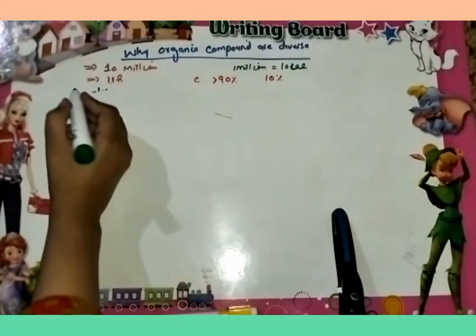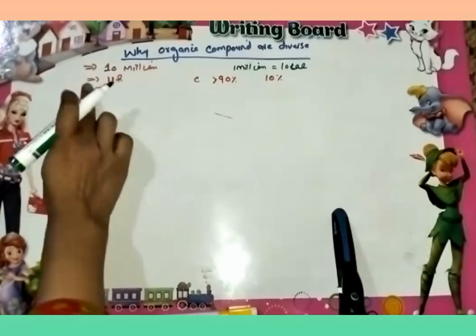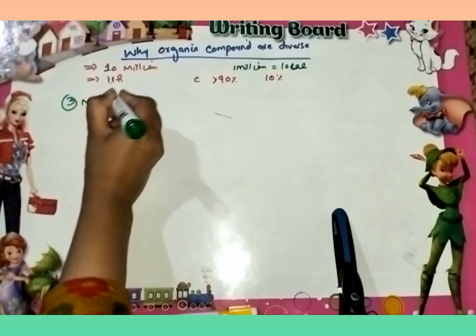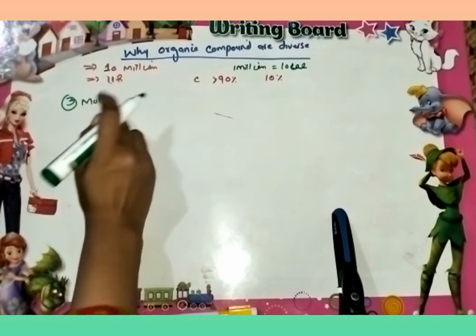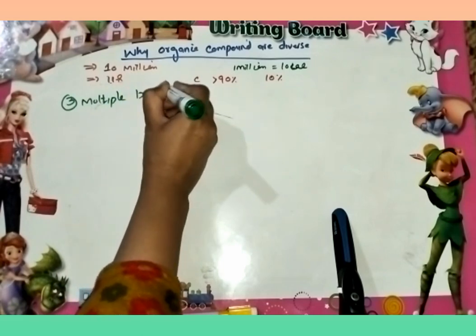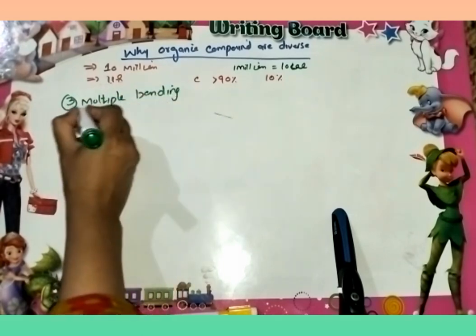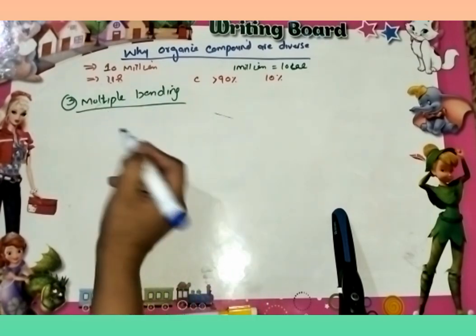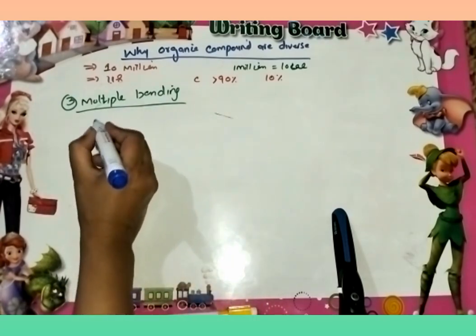And the third main reason for the existence of a huge variety of organic compounds is multiple bonding. Carbon is the only element of the periodic table which has the ability to make single bond, double bond and triple bond.